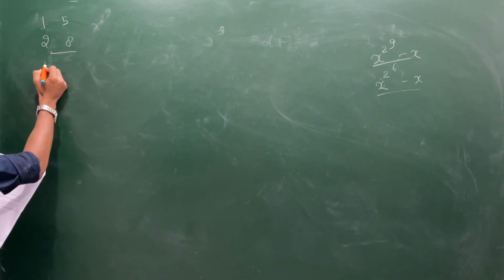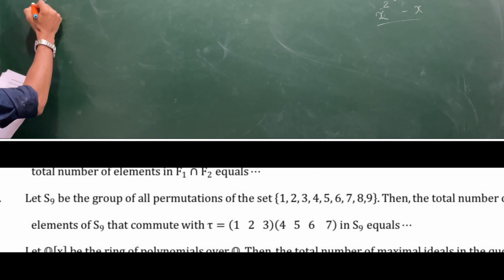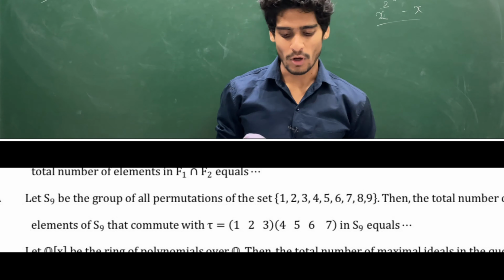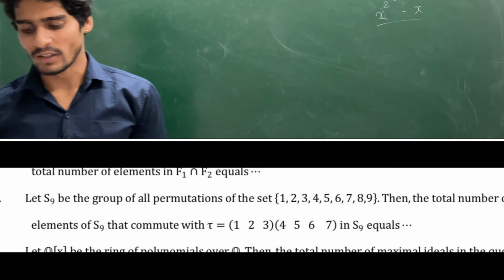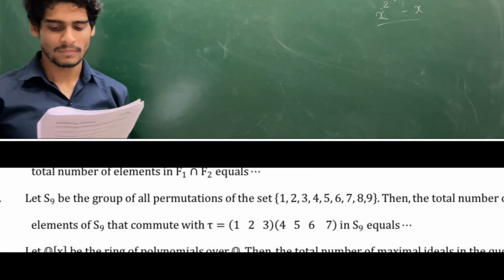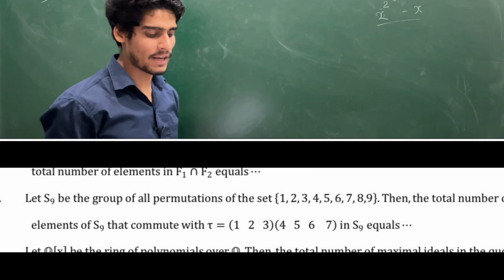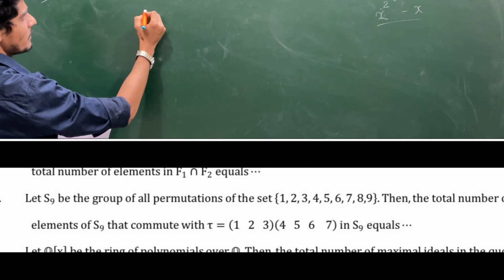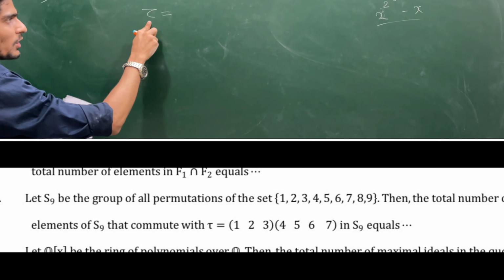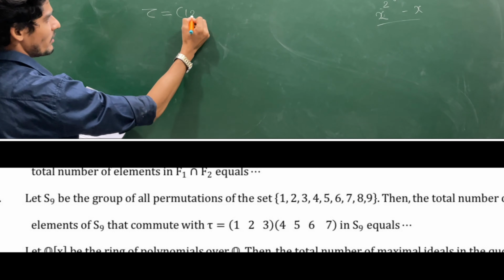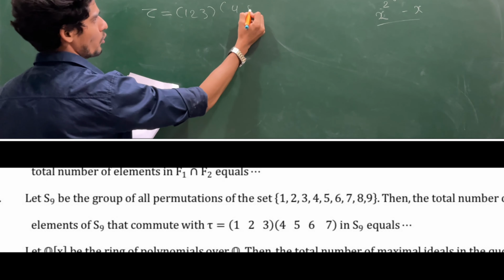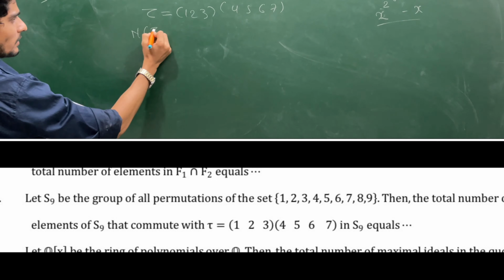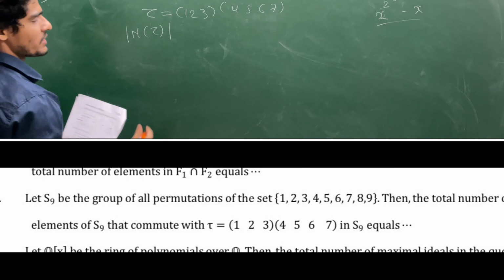Let's come to question number 3. This question is from group theory. Let S9 be the group of all permutations of the set 1, 2, 3, 4, 5, 6, 7, 8, 9. Then the total number of elements of S9 that commute with tau. So we are having a group S9. They are asking the total number of elements which commute with this tau. Tau is given as 1, 2, 3, 4, 5, 6, 7. So they are asking the cardinality of the normalizer of tau.